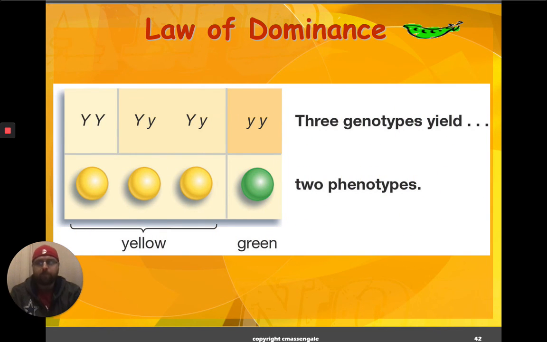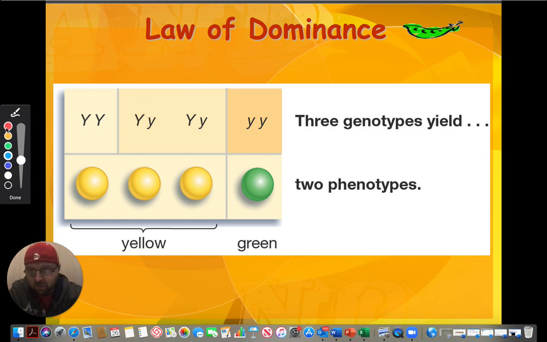All right, so again, just one more time to drive the point home here. Let me pull up my pens again. Let's go with red. All right, so we can see the genotypes up here. Here's homozygous dominant, capital Y, capital Y. Here is homozygous recessive, small y, small y. And here are our hybrids, or our heterozygous individuals.